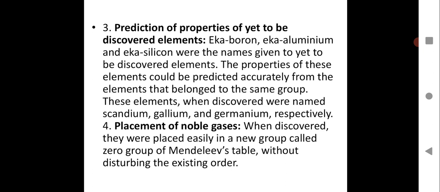So yet to be discovered elements were anticipated with the help of Mendeleev periodic table. That was one of the achievements. Placement of noble gases. When discovered, they were placed easily in a new group called zero group. So one additional group can be added at the end of the table, that becomes a zero group. After the 8th group, you add one more column, that becomes a group for the noble gases, which were discovered later. And they can find a place easily in the table, that is called the zero group of Mendeleev's table, without disturbing the existing order. So these were some of the achievements of the Mendeleev periodic table.